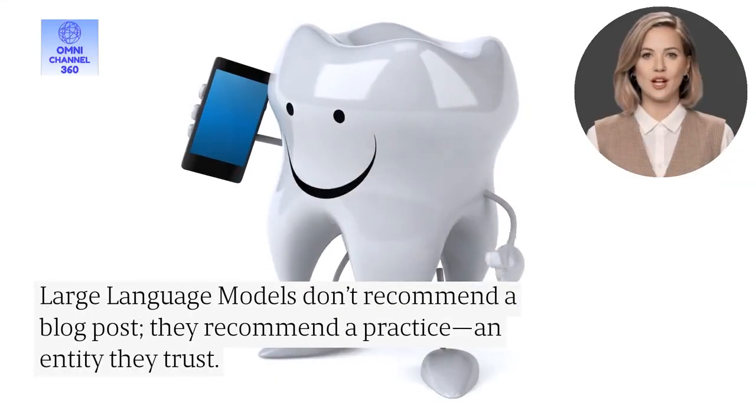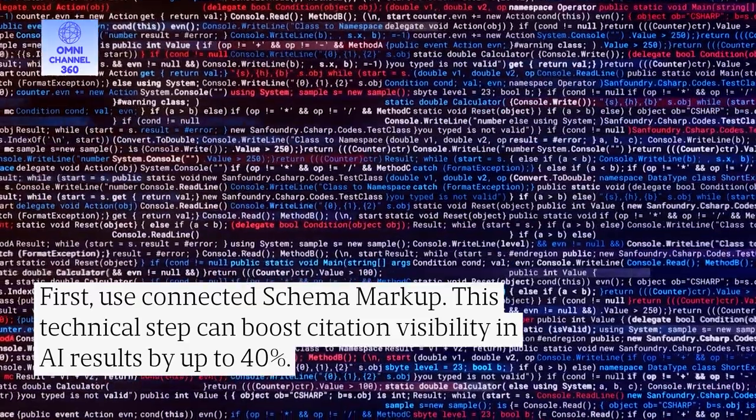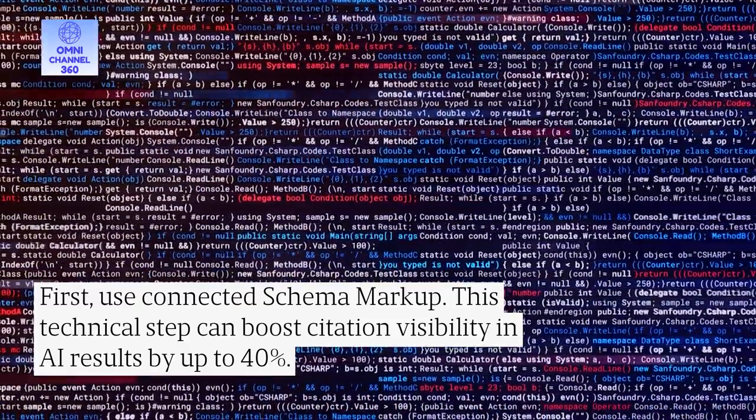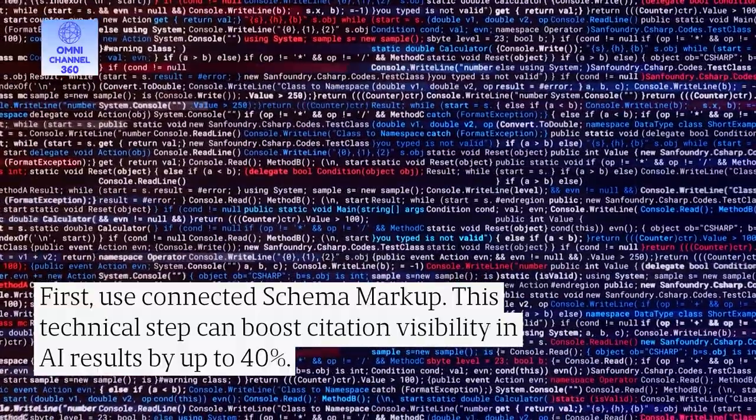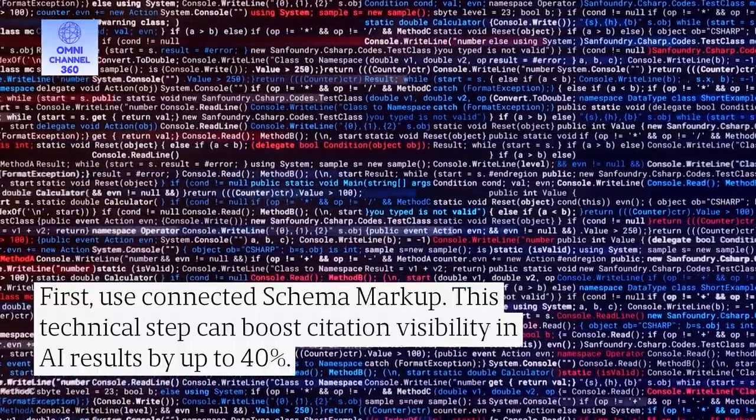Large language models don't recommend a blog post. They recommend a practice, an entity they trust. First, use connected schema markup. This technical step can boost citation visibility in AI results by up to 40%.